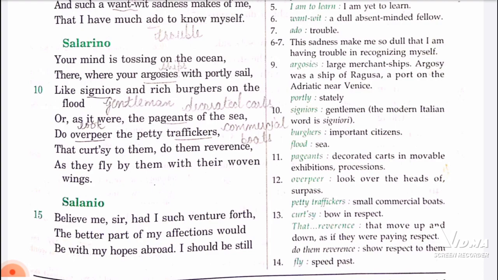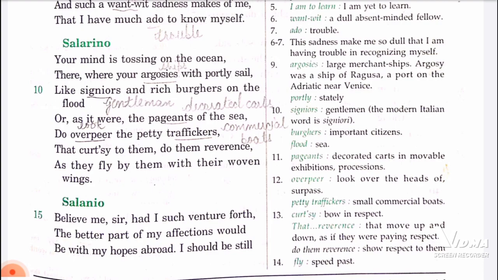So he's saying that they are just pageants. Pageants means decorated carts. So he is saying that they are very decorated in the sea. First, they look like the VIPs or the gentlemen of the sea. Second, they look so decorated that they look very nice. If a large thing is there, it looks very nice, and then it is decorated also, then it looks very impressive.